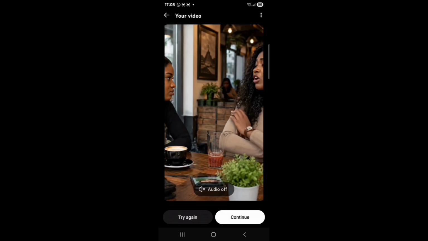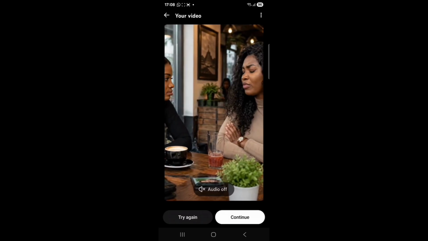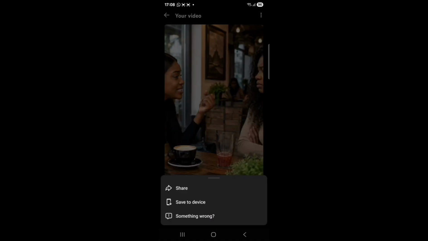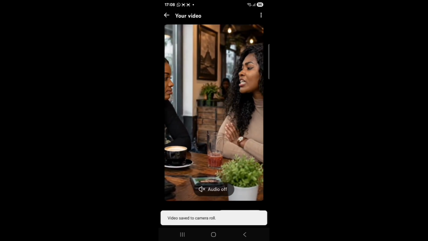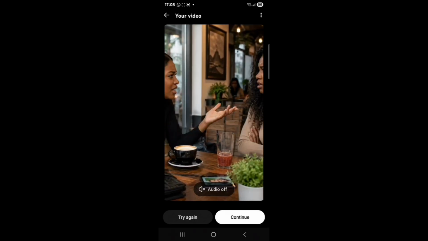When you are done with this, you see these three dots here, just click on it and save to device. Voila, you have gotten your video just like the way you have Grok.